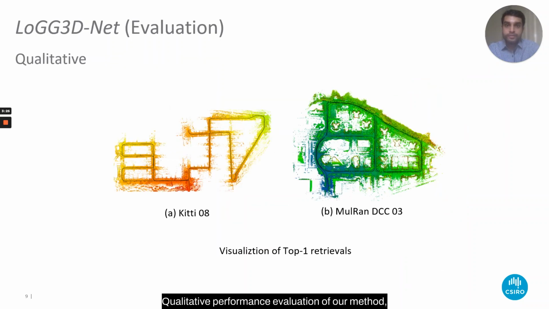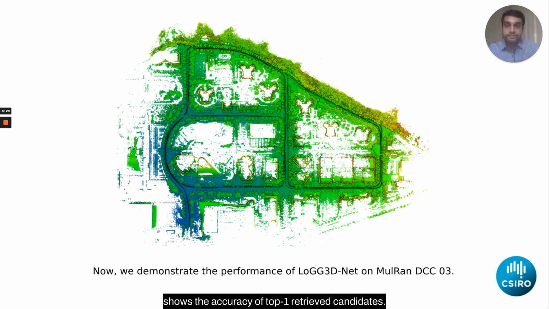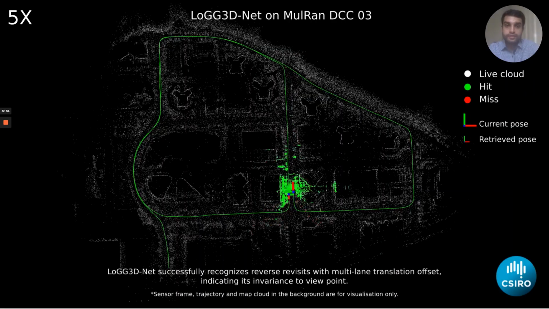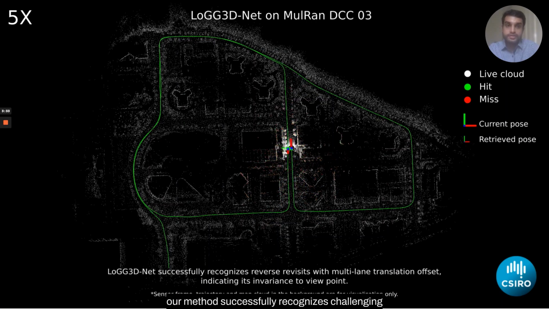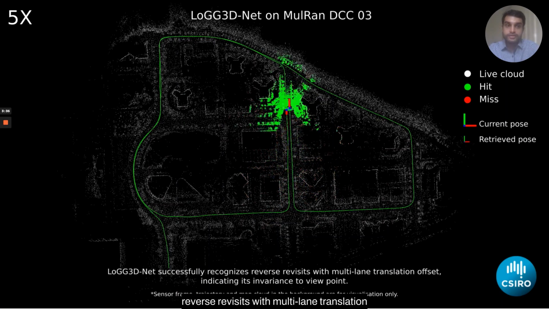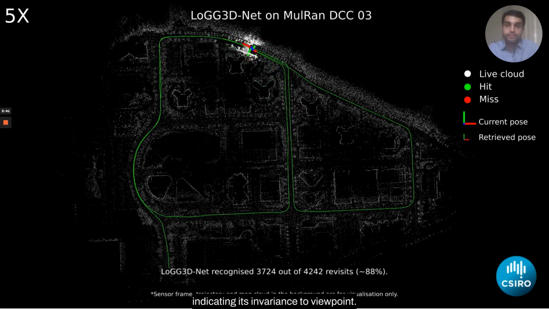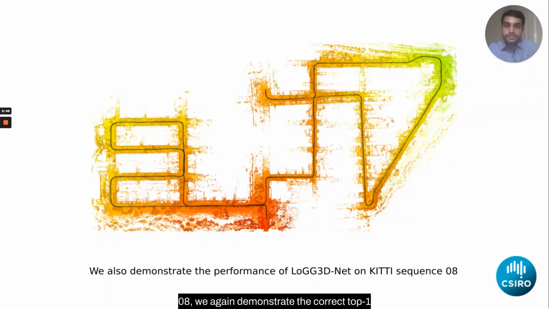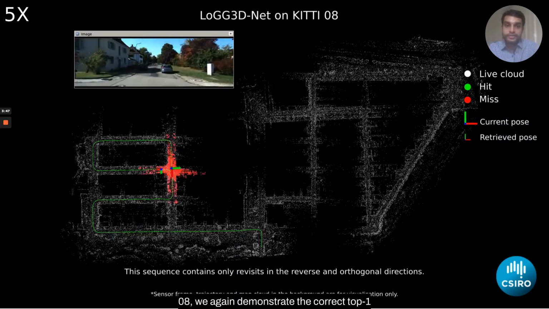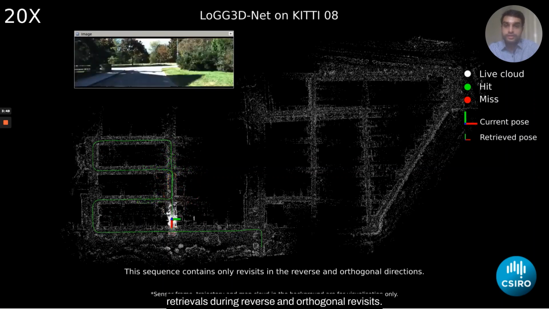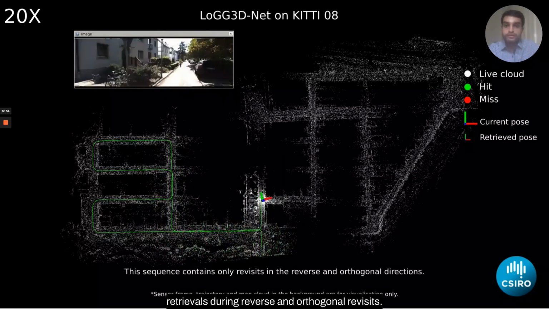The qualitative performance evaluation of our method shows the accuracy of top 1 retrieved candidates. On MulRan DCC3, our method successfully recognizes challenging reverse revisits with multi-lane translation offset, indicating its invariance to viewpoint. On KITTI-08, we again demonstrate correct top-1 retrievals during reverse and orthogonal revisits.